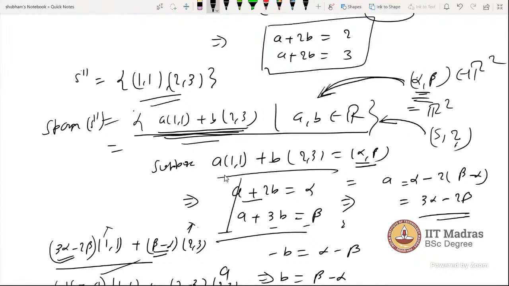No, that will not be enough, because maybe you randomly reach a point where it can be written as a linear combination. So you have to check at least 3 to 4 vectors.